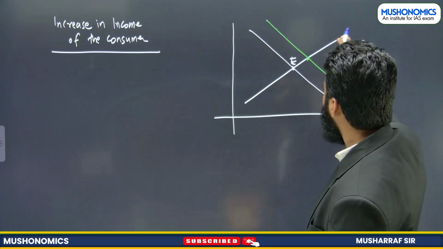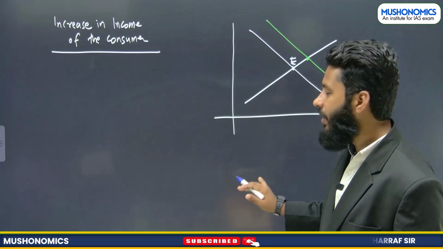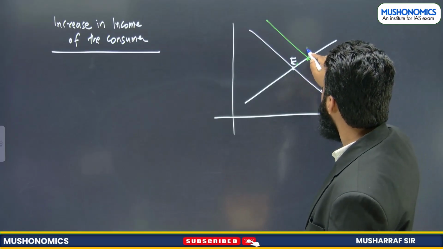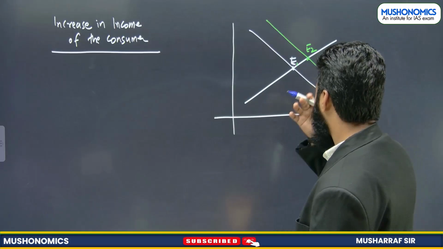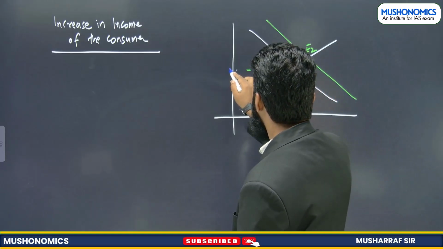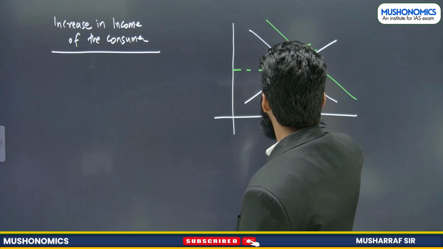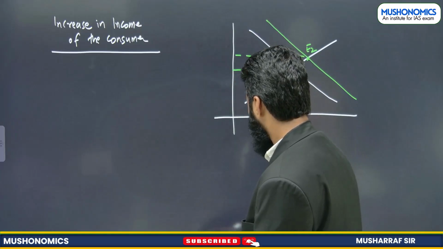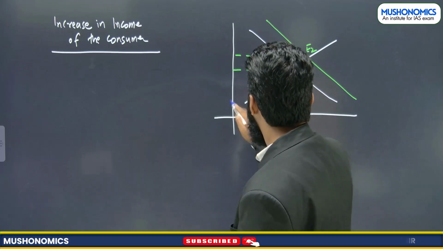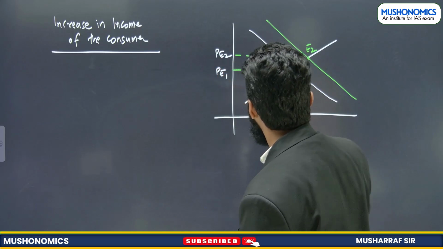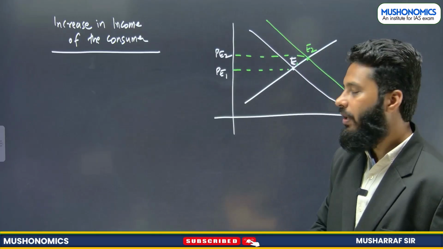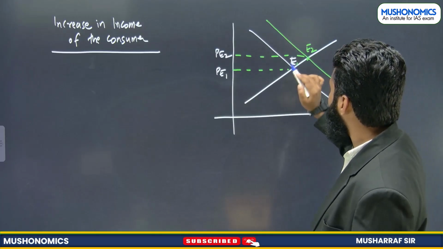So, supply curve remains fixed. Now, this is equilibrium 1 and this point becomes what? Equilibrium 2. Now, what has happened? You can see here. This was the first point and this is the second point. This is price at equilibrium 1 and this is price at equilibrium 2. What has happened? This was the equilibrium.